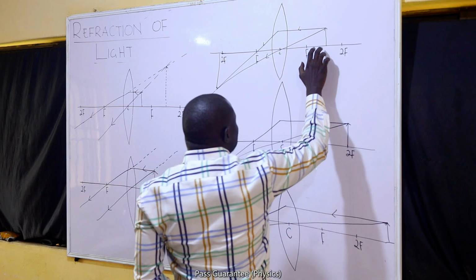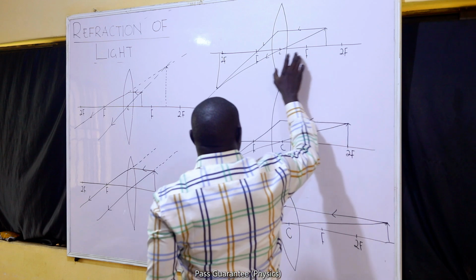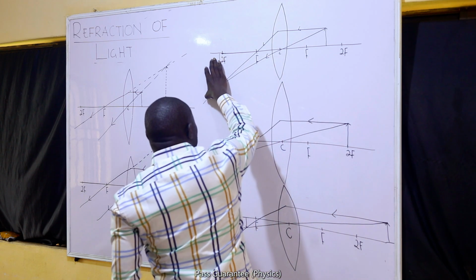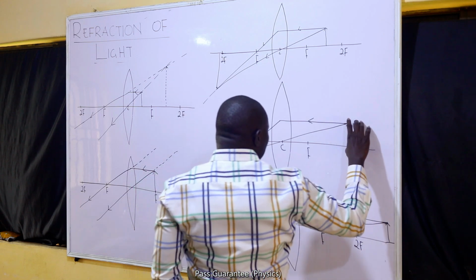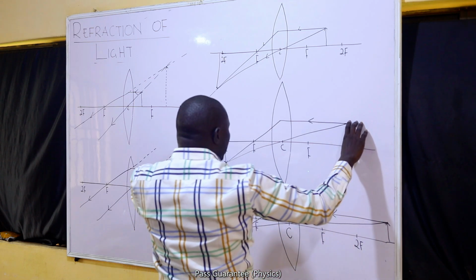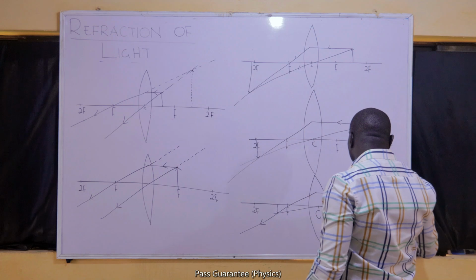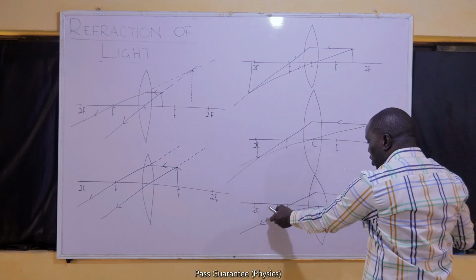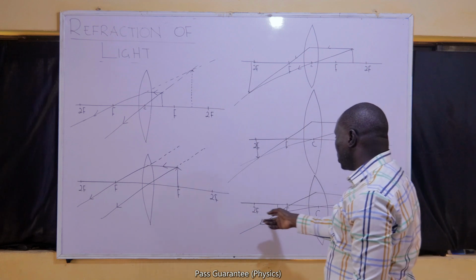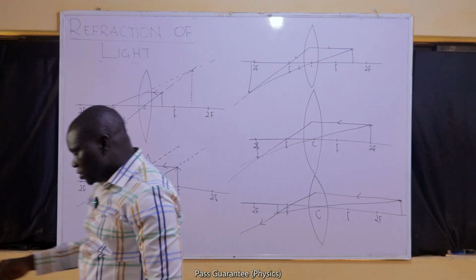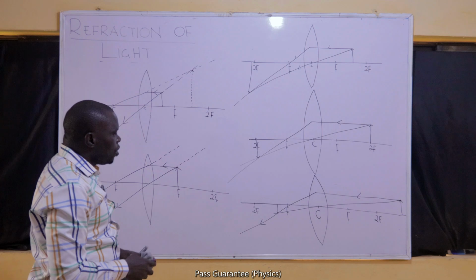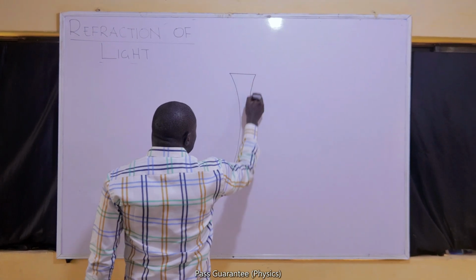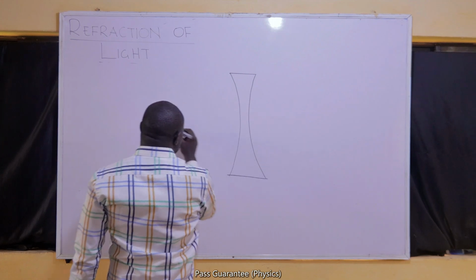So when you place the object between F and 2F, the image is beyond 2F, it is magnified, it is real, it is inverted. When you place it on 2F, the image will also be on 2F. It will be of the same size, and it is real. When the object is beyond 2F, you get an image that is diminished, real, inverted, and between F and 2F. Please find time to review all of this. For a diverging lens, which is a concave lens, we can also plot the image.